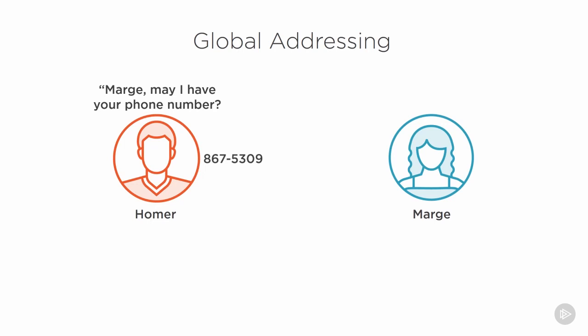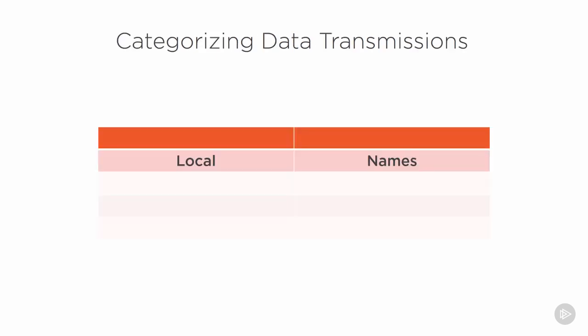Homer now has Marge's global address because now Homer can use that phone number to contact Marge from any place on the planet that has a telephone. So he knows that Marge has a local address of Marge, and now Homer knows that Marge's global address is 867-5309. So if we categorize this, now we have a global address, and that's our phone number.